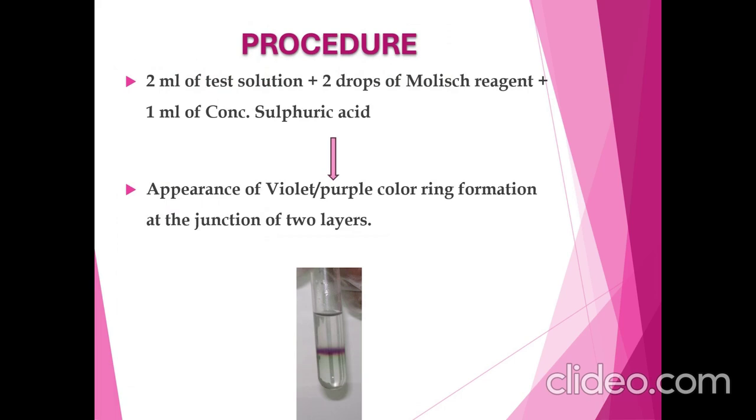The procedure is: in 2 ml of test solution, add 2 drops of Molisch reagent and gently mix the contents. Then carefully add 1 ml of concentrated sulfuric acid along the sides of the test tube. Do not shake the test tube while adding the acid. A violet or purple ring appears at the interface of the sugar solution and the acid. It indicates the presence of carbohydrate.